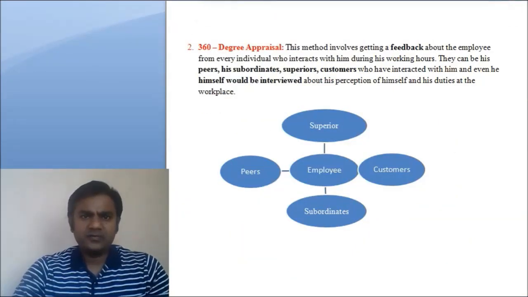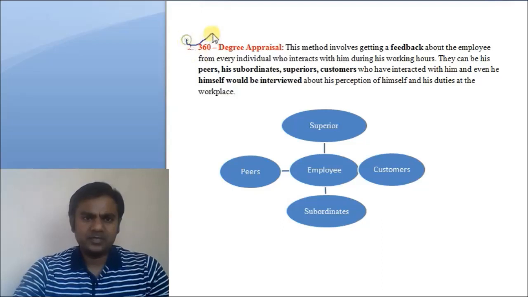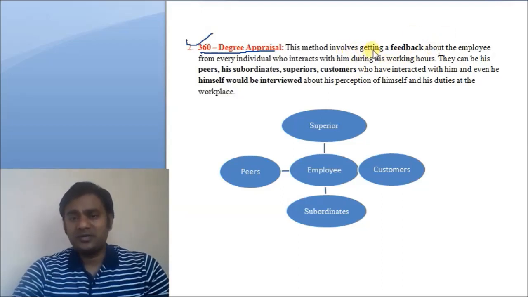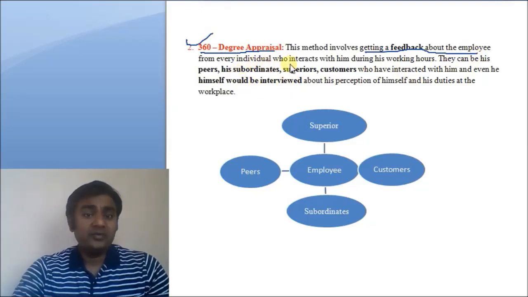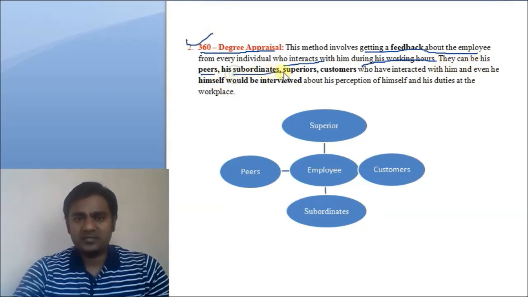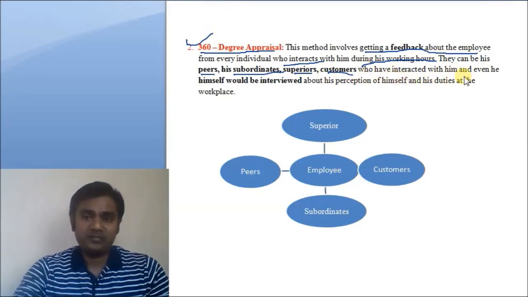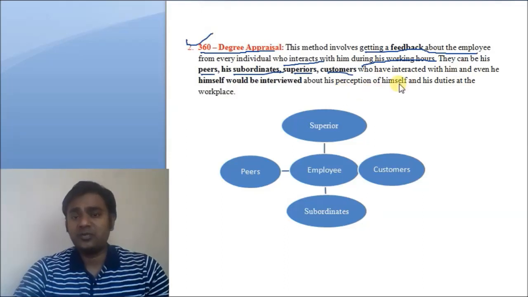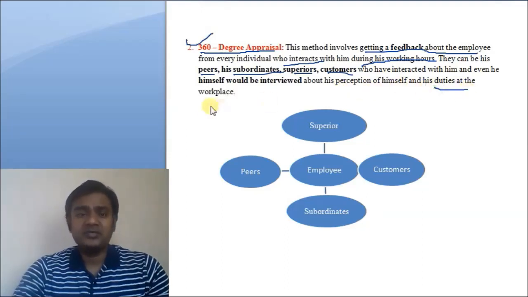Next method of performance appraisal is 360-degree appraisal. This is a very simple method. In this method, it involves getting feedback about the employee from every individual who interacts with him during his working hours. They can be peers, his subordinates, superiors, customers who have interacted with him, and even he himself would be interviewed about his perception about himself and his duties at the workplace.